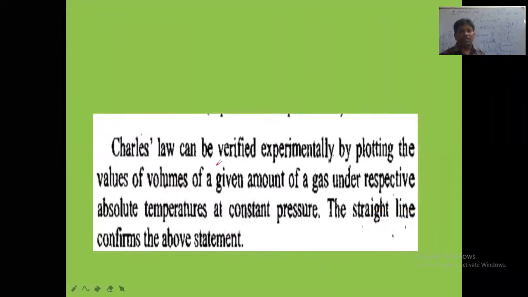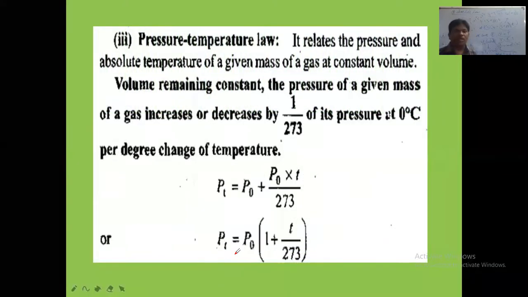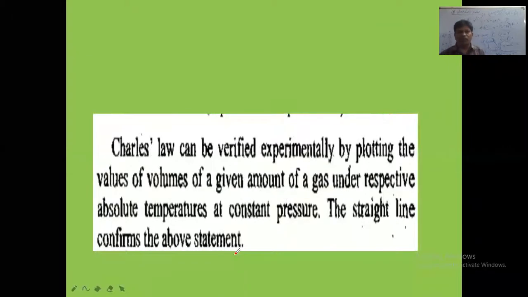Next, Charles law can be verified experimentally by plotting the values of volume of a given amount of gas under respective absolute temperatures at constant pressure. The straight line confirms the above statement, which means volume and temperature are directly proportional to each other. When you plot a graph between volume and temperature, with volume on the y-axis and temperature on the x-axis, we get a straight line passing through the origin.